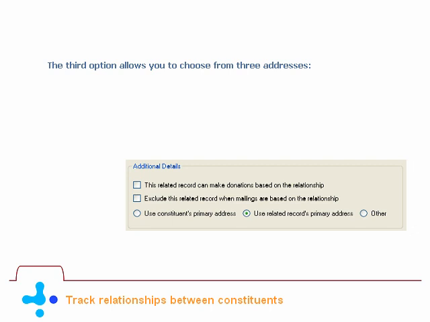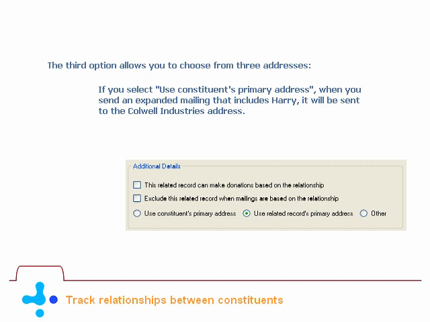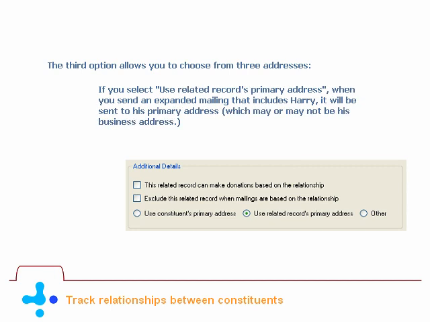The third option allows you to choose from three addresses. If you select Use Constituent's Primary Address, when you send an expanded mailing that includes Harry, it will be sent to the Caldwell Industries address. If you select Use Related Records Primary Address, when you send an expanded mailing that includes Harry, it will be sent to his primary address, which may or may not be his business address.